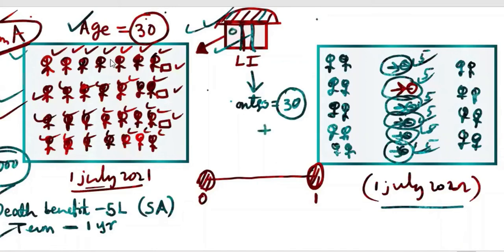So the company knows their outgo will be 30 lakhs, and they will have expenses also, because suppose 10 people are working here to look after the files and all that. They have to give salary. They will have expenses, the house rent. Suppose their expense will be 5 lakhs for 1 year. They need profit also, because this is a business. They need some amount so that they can establish a business like this. Suppose the profit is 5 lakhs. So the total outgo is 40 lakhs.